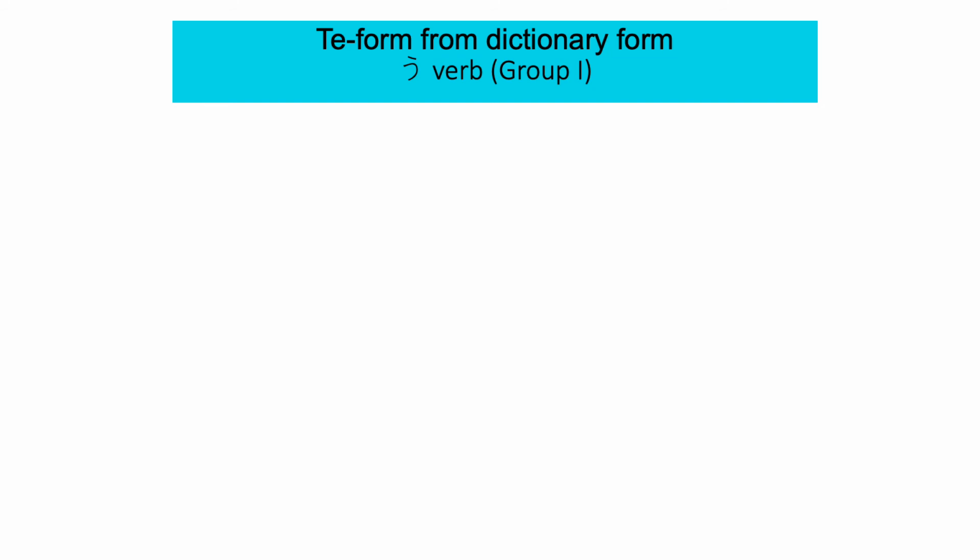Now I'm going to show you how to change to te-form from dictionary form, since some of you might be more comfortable with dictionary form. So if the dictionary form of the verb ends with う or つ or る, then you change to って. For example, 会う, to meet, changes to 会って. 待つ, wait, changes to 待って. 走る, to run, 走って.